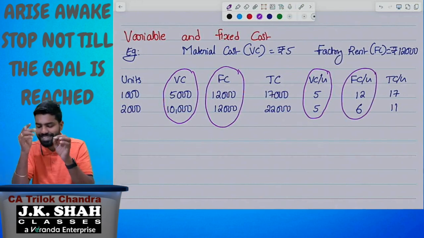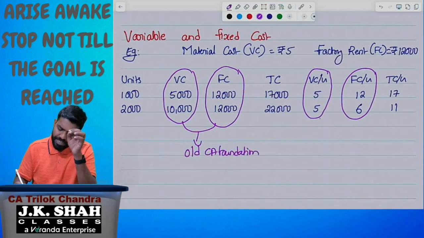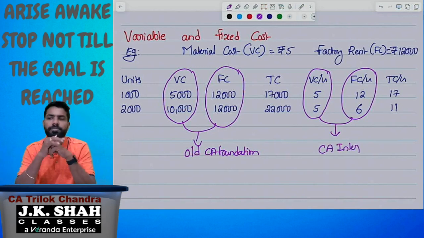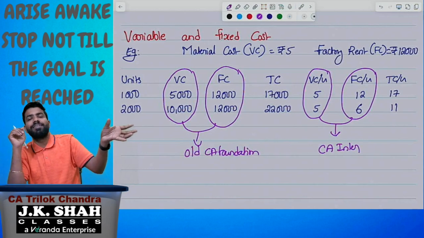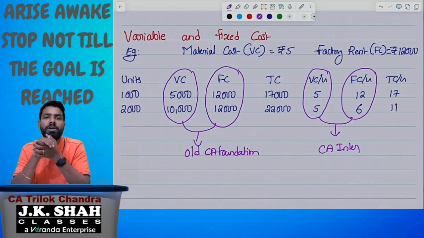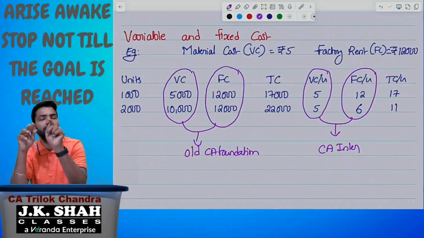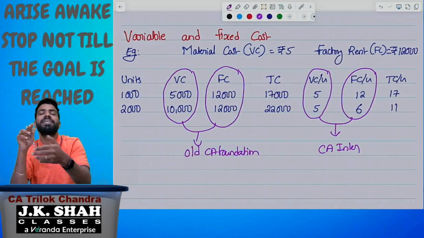So please understand, this is the old understanding, or CA foundation level understanding. This is what we need to understand at CA inter. Are you understanding? What we learned is in totals: variable cost changes in total, fixed cost is constant in total. What we are learning now is per unit: variable cost is constant per unit, whereas fixed cost per unit changes.